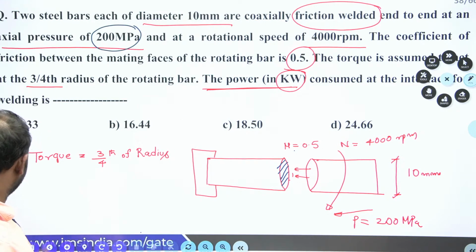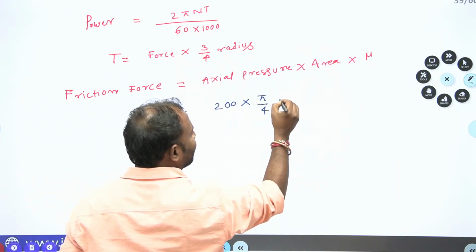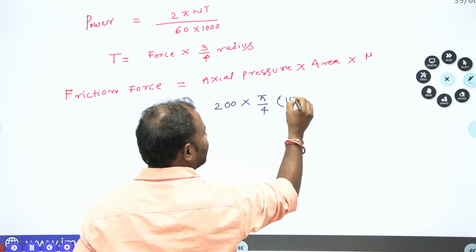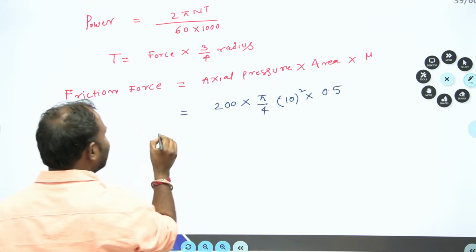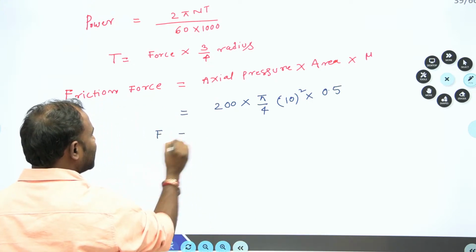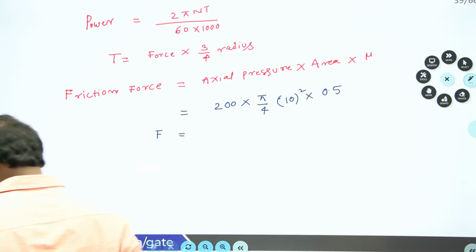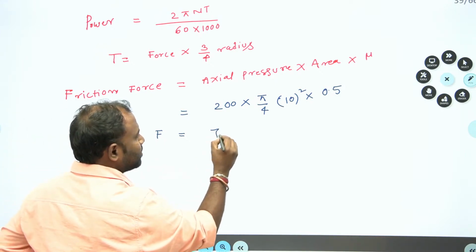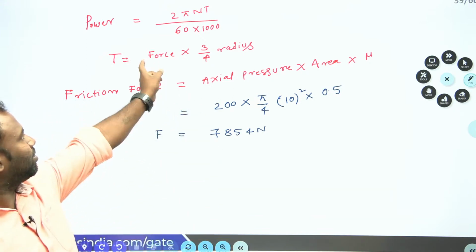So here it is pi by 4 d square. What is d? 10 square into area is 0.5. So that I can get my frictional force. How much am I going to get, guys? If it is possible, calculate. Frictional force I am going to get is 7854 newtons. 7854 newtons.